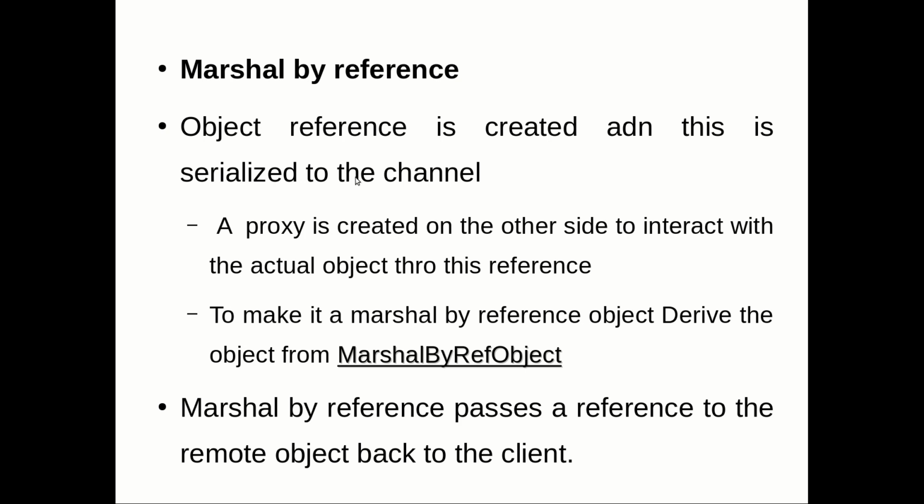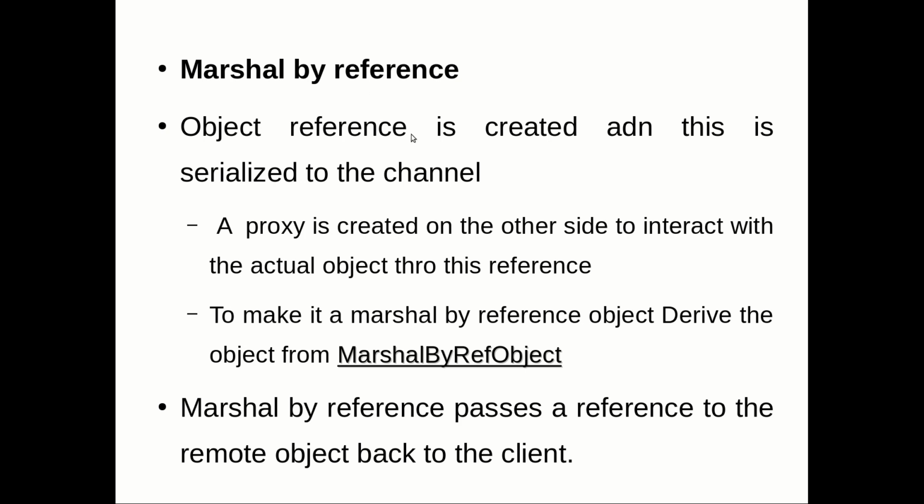Pass by value and pass by reference. Marshal by value is pass by value, whereas marshal by reference is similar to pass by reference. Remember, pass by reference is completely different from pass by address. You may be passing an object by address, or you may be passing an object by reference. Both are different, so handling pass by address is completely different from handling pass by reference.